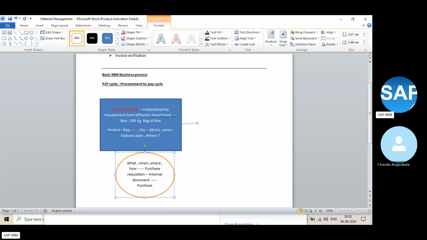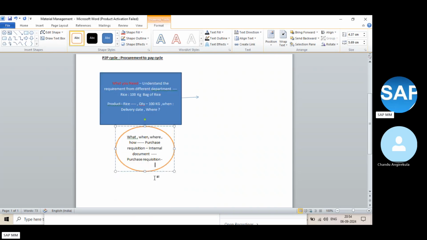It is like a request receiving from multiple requesters. So now I got that purchase requisition, and some request number was created.